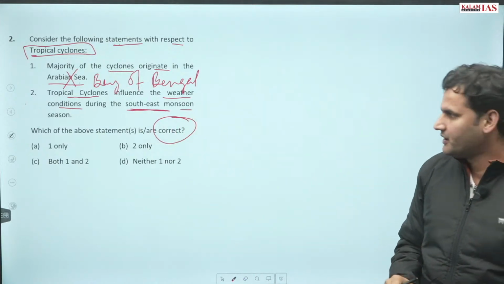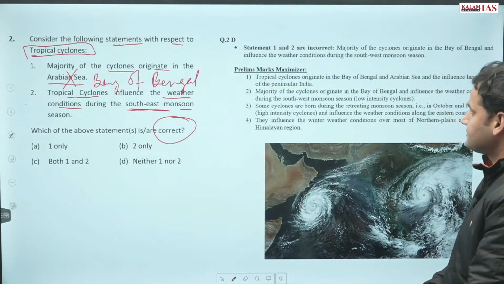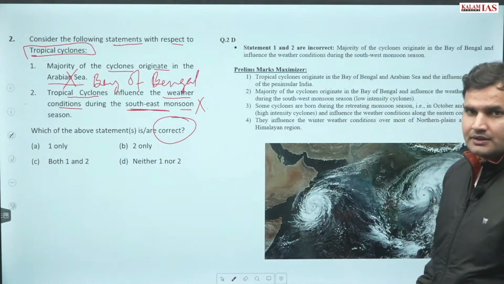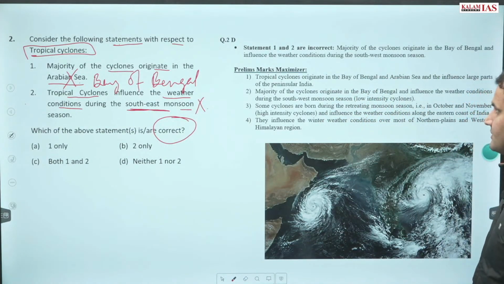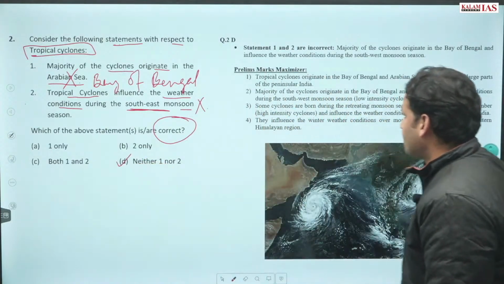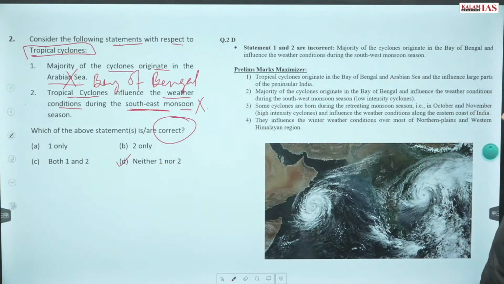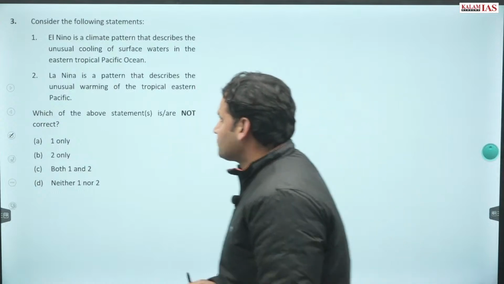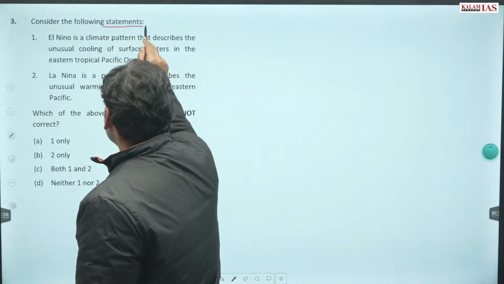So you have to be very careful with the words. This is also not correct. So our correct answer is neither 1 nor 2, because it is not the southeast, rather this is the southwest monsoon.